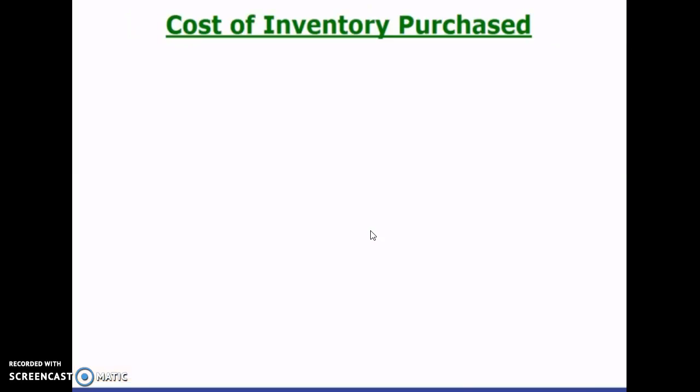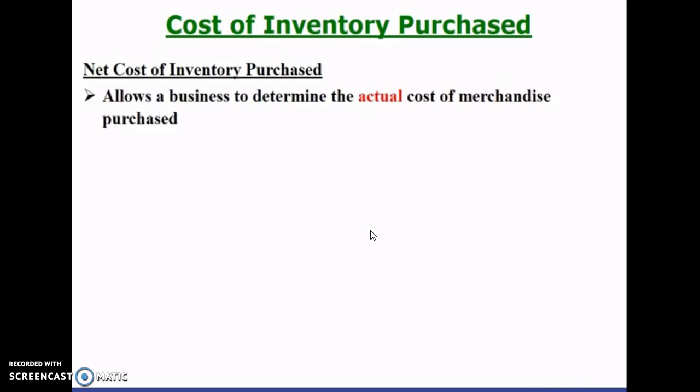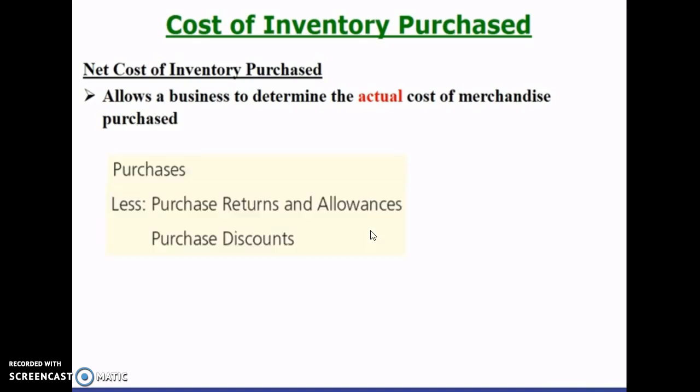The last point we would like to get across in this lesson is calculating the cost of inventory purchased. Businesses want to calculate the net cost of inventory purchased because this allows the business to determine the actual cost of merchandise purchased. The way we calculate that is by taking your purchases, subtracting any returns, allowances, or discounts, adding any freight in we may have paid along the way, and that gets us our net cost of inventory purchased.